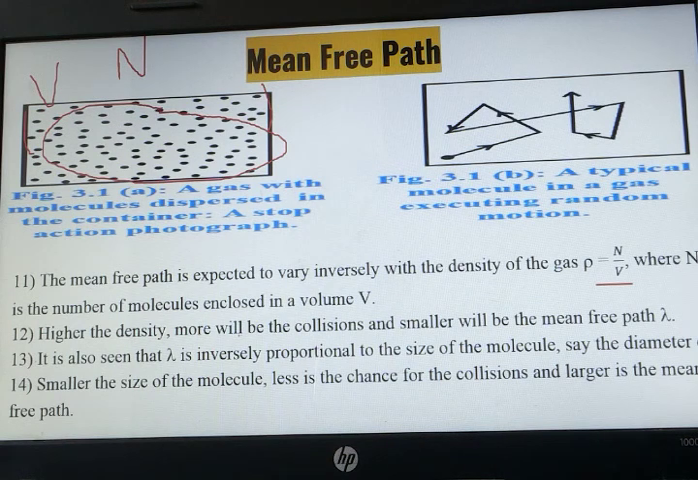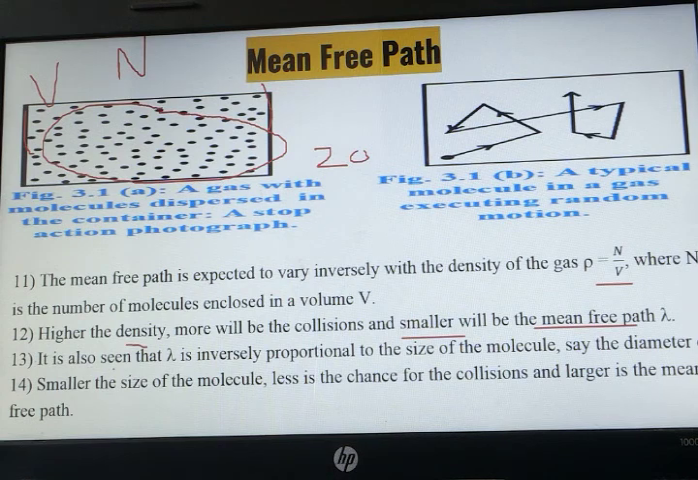The higher the density, the more collisions there will be and the smaller the mean free path. Take for example, a class with 20 students asked to run in that room. Then there will be less collision. Now if in the same room 100 students are asked to run, there will be more collision. More collision means the mean free path will be smaller.